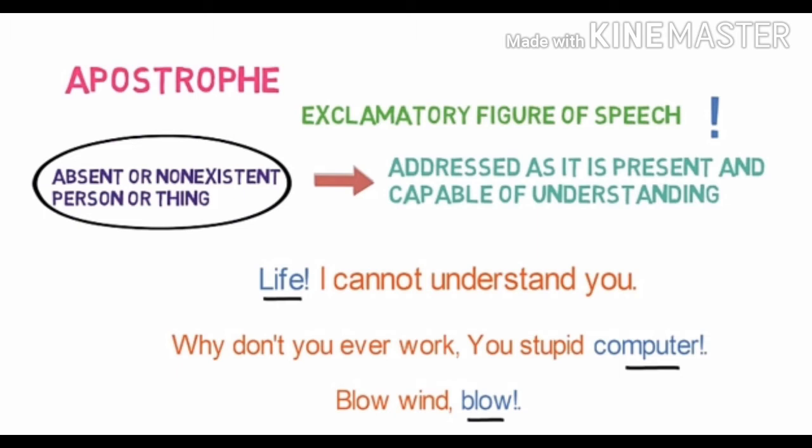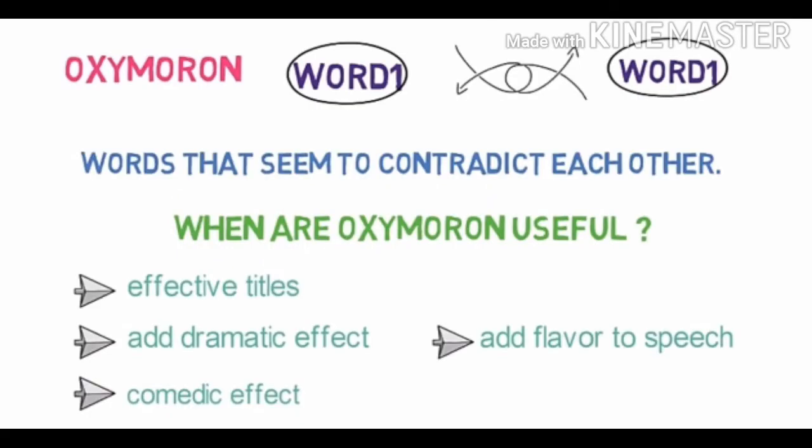Let's look into the next figure of speech, that is oxymoron. Oxymoron is a figure of speech where words are used that seem to contradict each other. It means one word says one thing and the other word is saying another thing.